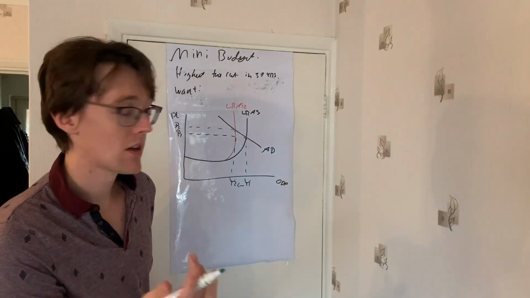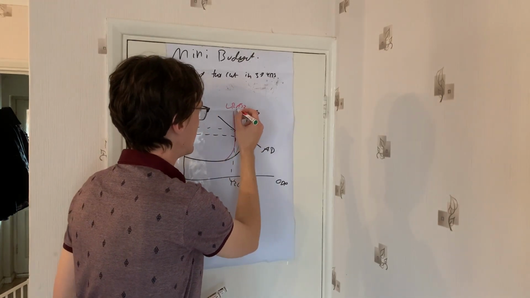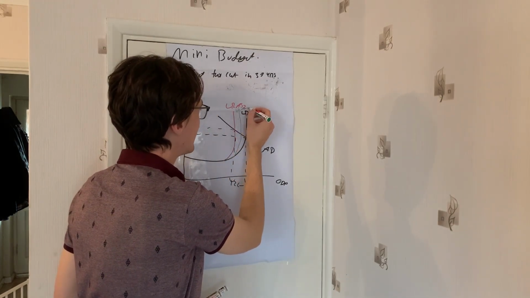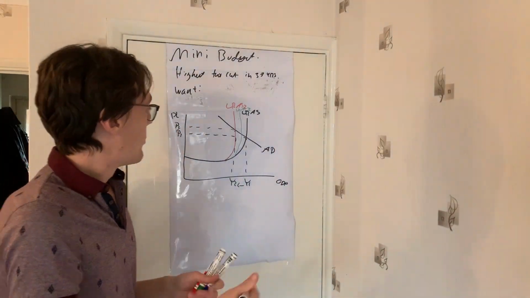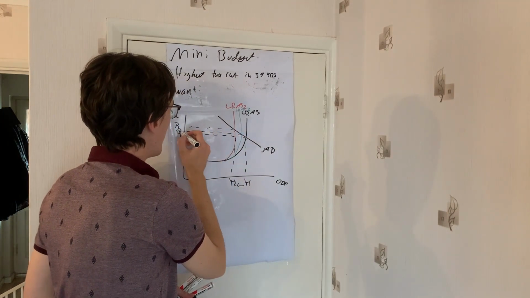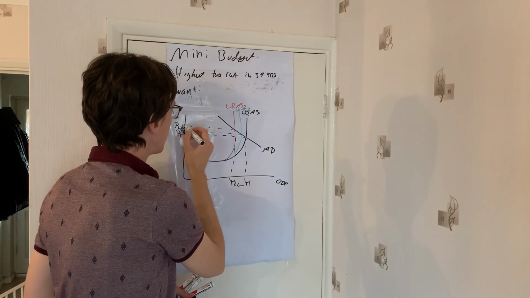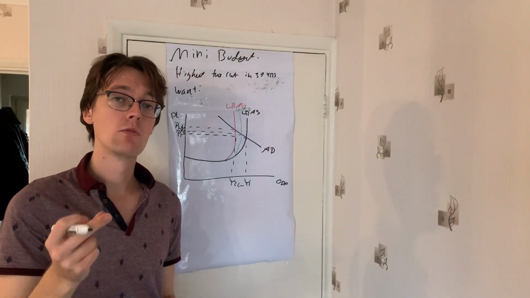So the way we would show this on the diagram is we could then show an outward shift in the LRAS like this to LRAS3. That might be a little bit small for you guys, but I hope you can see it. And what's that then going to create is a new equilibrium. So we should see then a fall in inflation down to P3. So that's going to show us that we've actually had a fall in the rate of inflation.